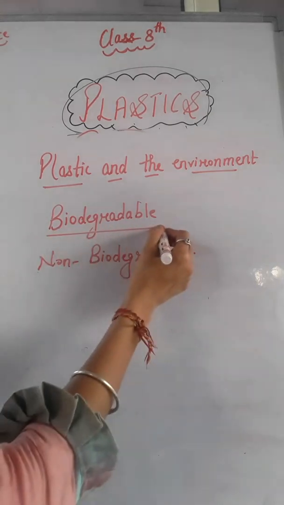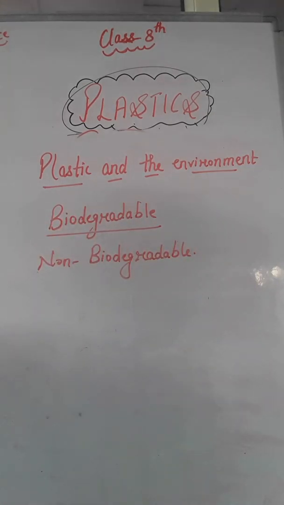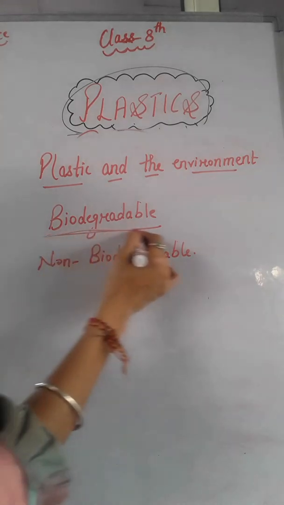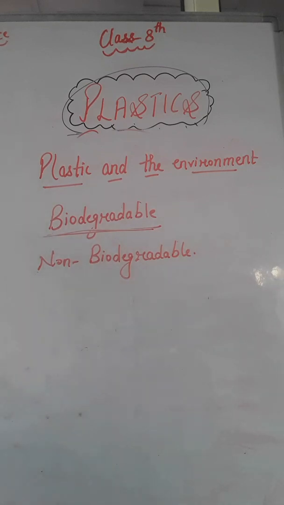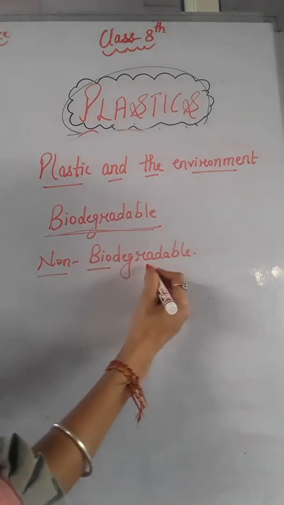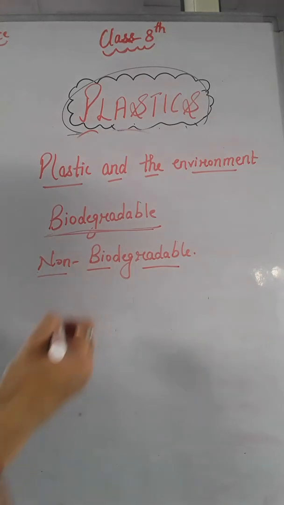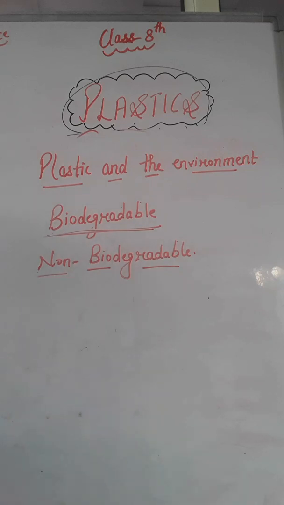Biodegradable substances are those substances which get decomposed through natural processes, such as the action by bacteria. They can adjust in our environment and cannot pollute it. Those substances are known as biodegradable substances. But there are many substances which cannot decompose easily by the action of bacteria or by any other natural process. Those substances are known as non-biodegradable substances, and these substances which cannot decompose easily can harm our environment and can pollute our environment, right?